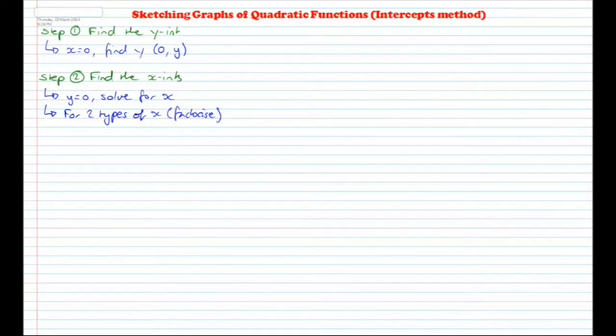Whereas if there is one type of x, as we've learnt before, all you need to do is use your BODMAS. And to solve you can either use the null factor law, completing the square, or the quadratic formula. Using this you're going to get either 0 intercepts, 1 intercept, or 2 intercepts. And they're going to be in the form (x value, 0), as your y value will be 0 for each one of them.